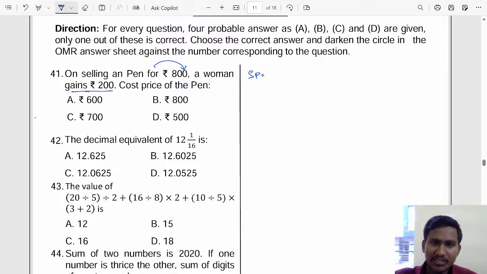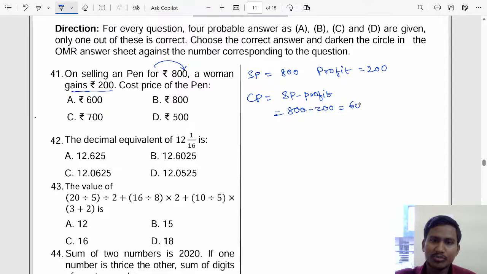Selling price is 800 rupees and the profit is 200 rupees. Cost price is selling price minus profit, so 800 minus 200, it will be 600 rupees is our cost price. Option A is the answer.